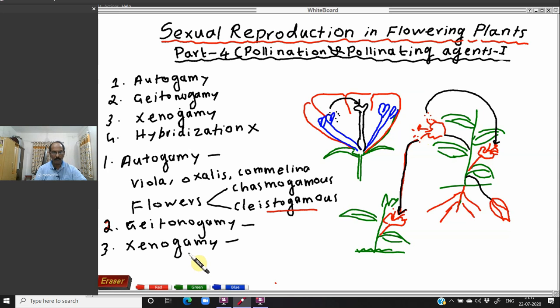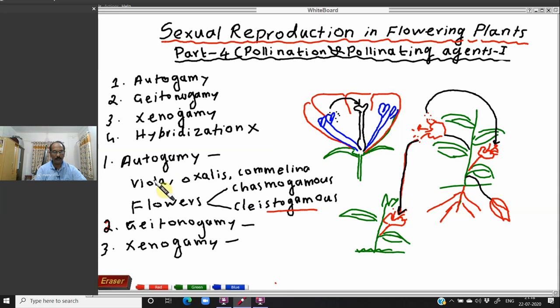But in the case of xenogamy, it is different both practically and genetically. Both the plants are different, so it is entirely different. So it is known as cross pollination. Xenogamy is exactly cross pollination because it is related with two plants. Even though they are different plants of the same species, it is clearly cross pollination.